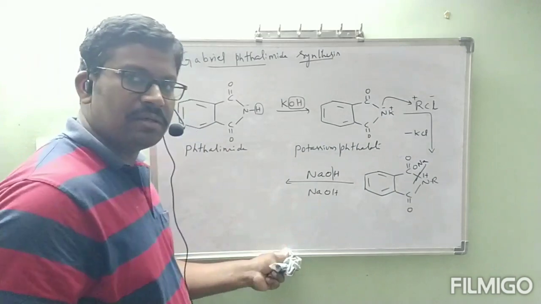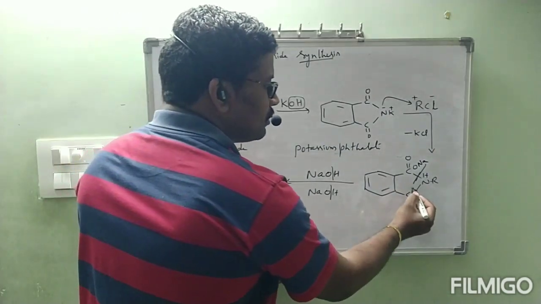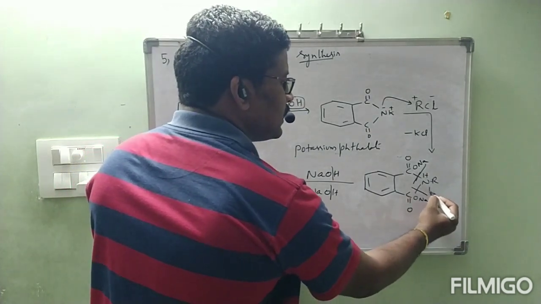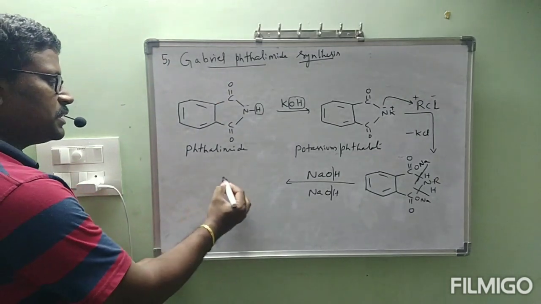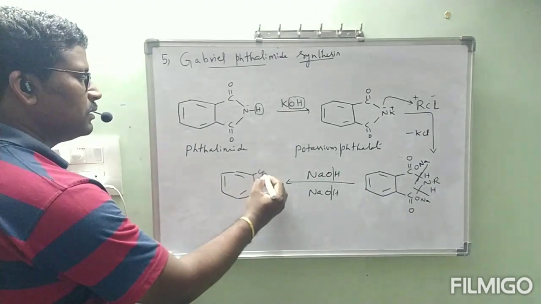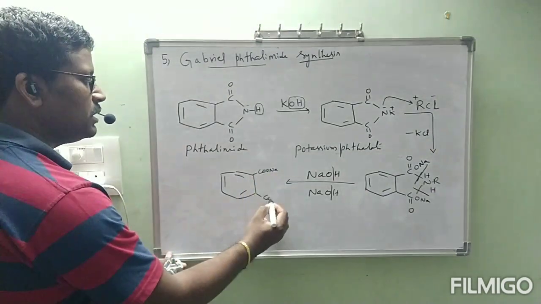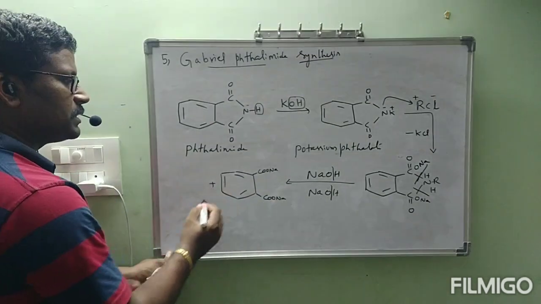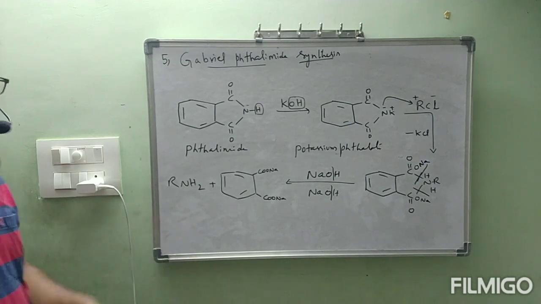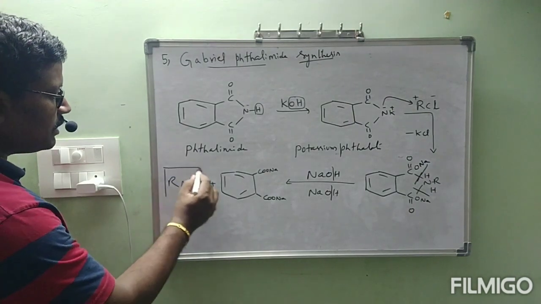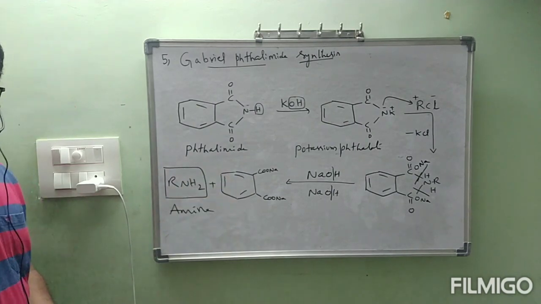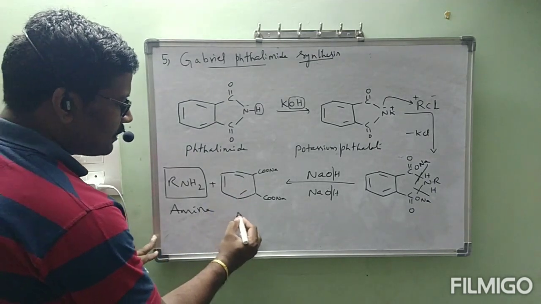Same way, another mole is there, no? This another mole. This bond is going to be cleaved. Here you will get ONa, here you will get H. Then the substance formed is benzene ring with COONa, here also COONa, plus RNH2. See, finally what is the thing we got? This is amine. This is sodium phthalate.